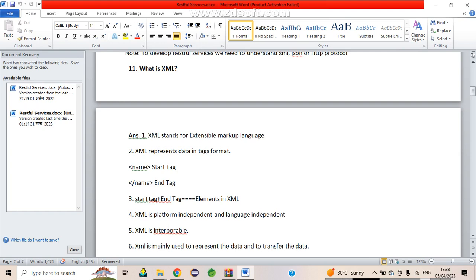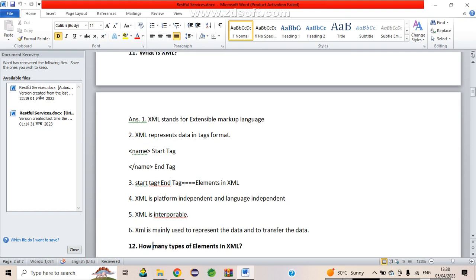And what is XML used for? XML is mainly used to represent the data and to transfer the data. This is the basic functionality. Learn what the start tag and end tag are, and that start tag plus end tag equals an element. It is interoperable, language independent, and it is used to transfer and send the data.